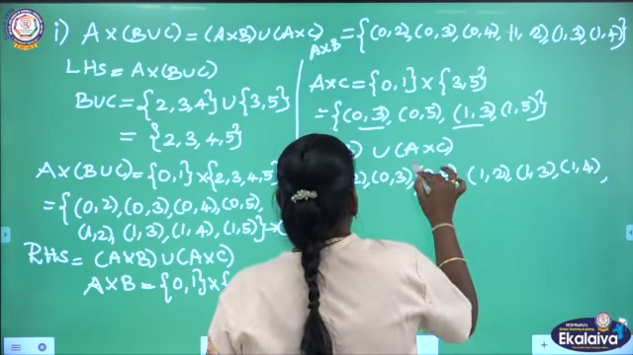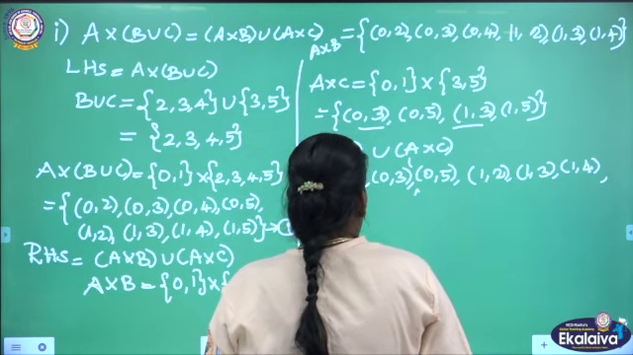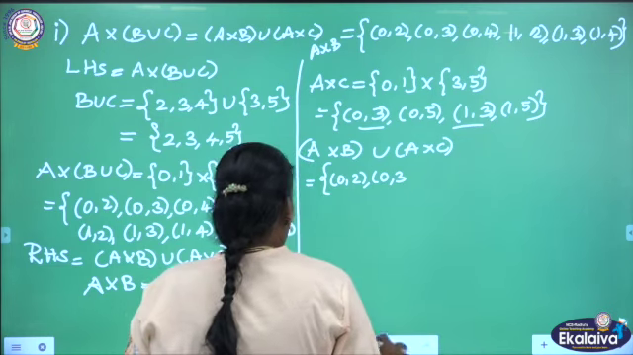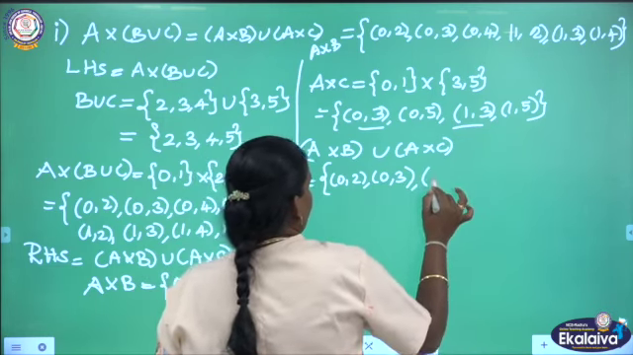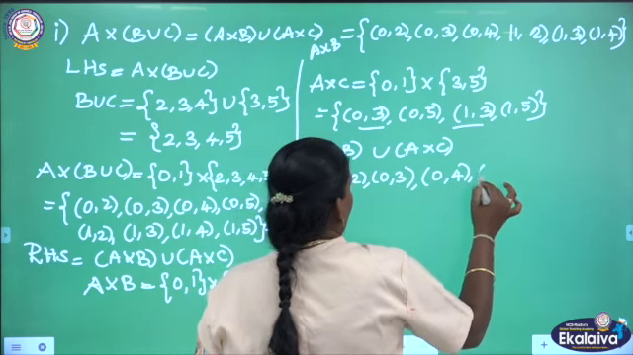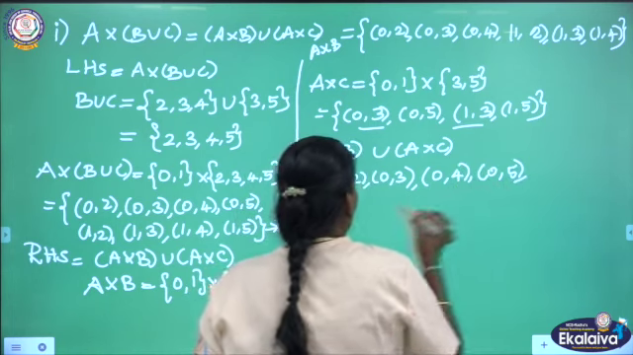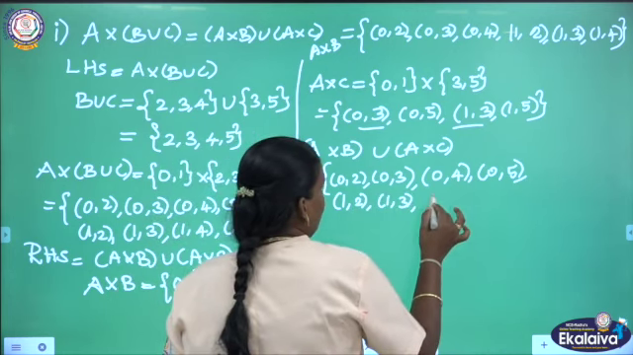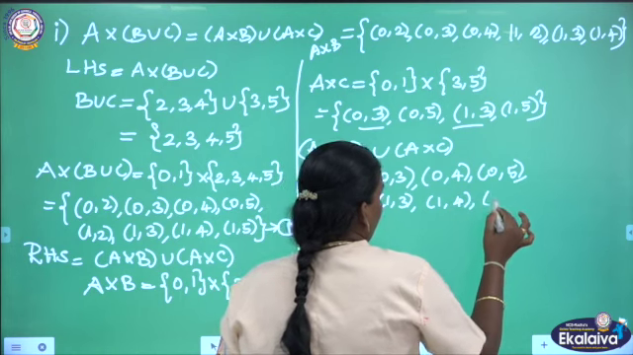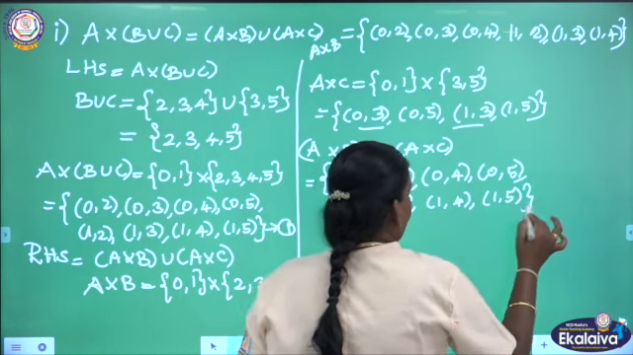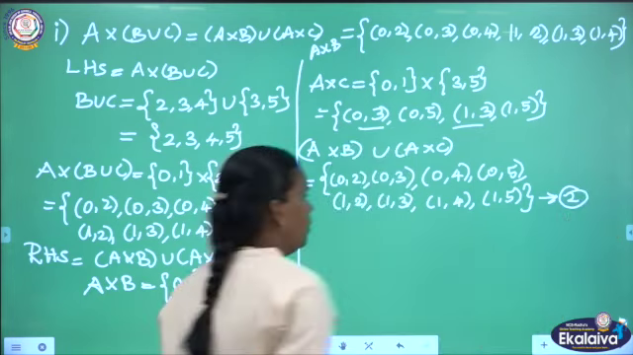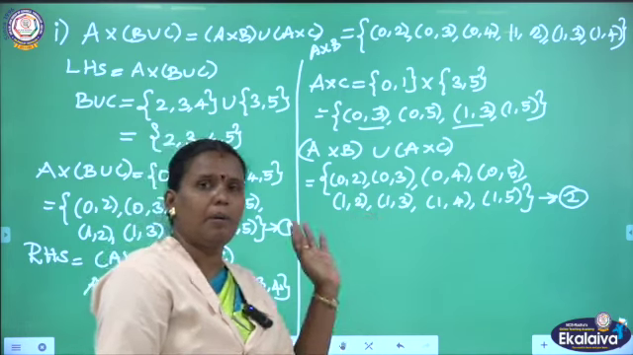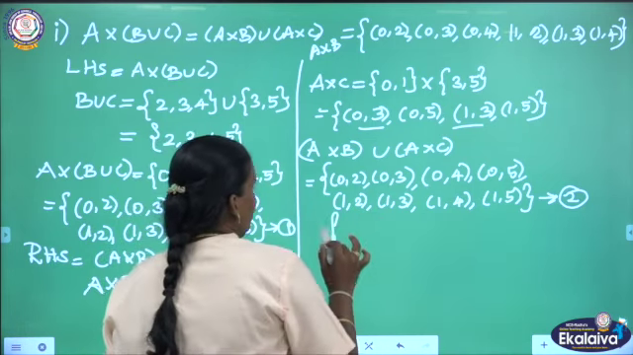Sorry, here we have one pair left. (0,3), we left one pair (0,4), then (0,5), then (1,2), (1,3), (1,4), (1,5). We make this as equation number 2. Finally, we have to compare these two equations. We get the same ordered pairs. So, we can justify from 1 and 2.